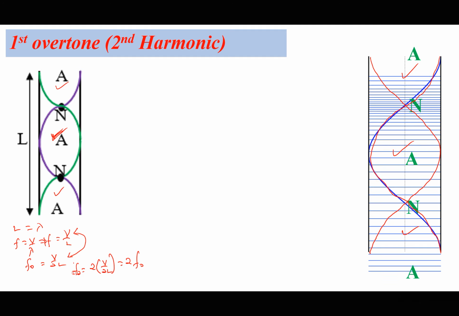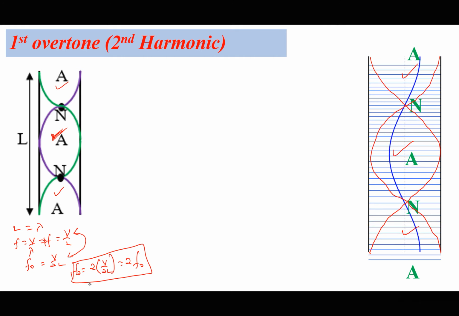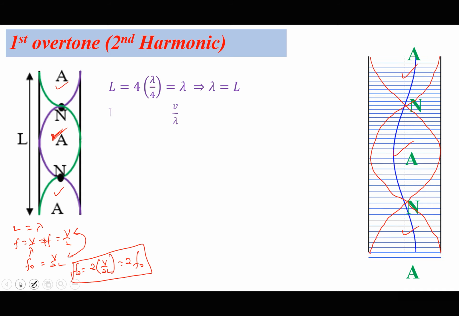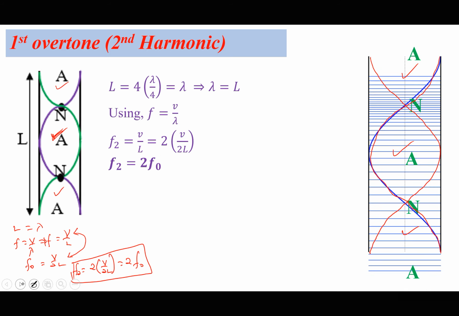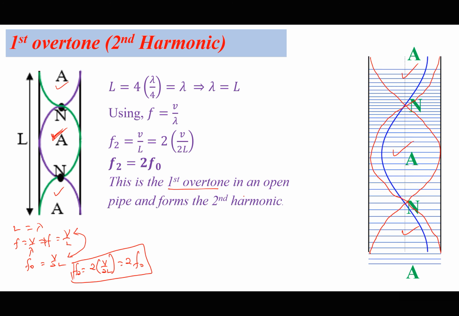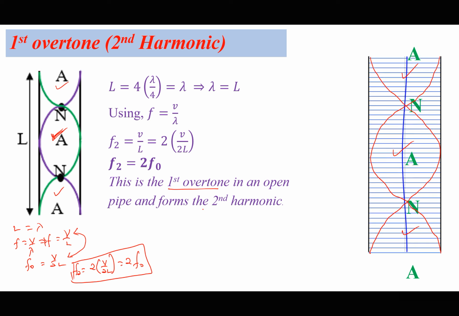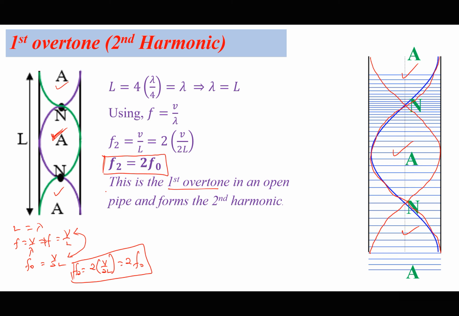So the second mode of vibration is twice the fundamental. So the first overtone in an open pipe, which is the second harmonic, has a frequency twice the fundamental.